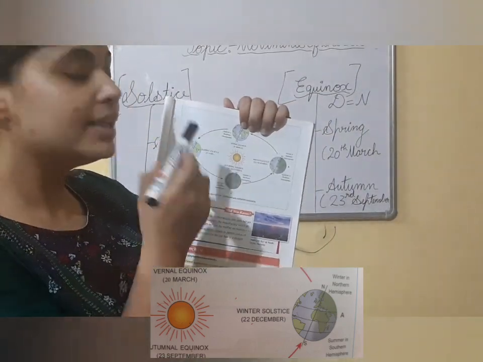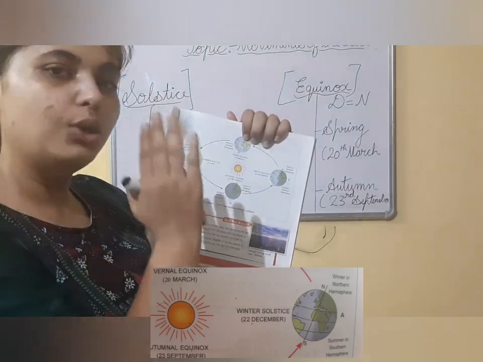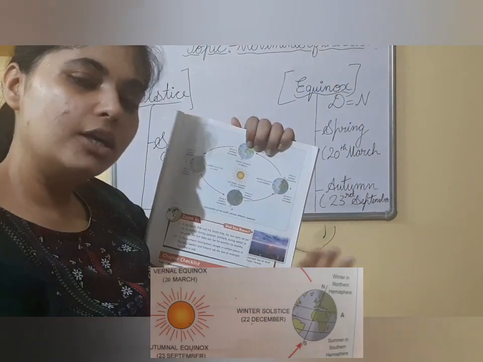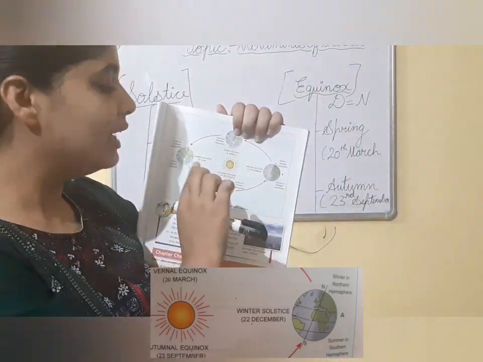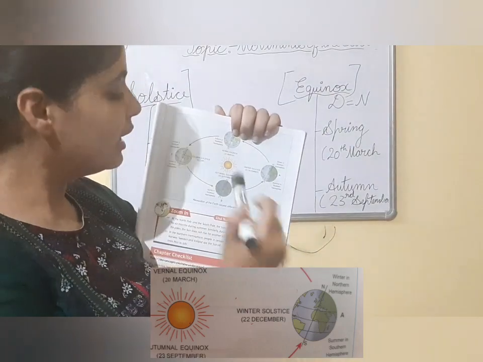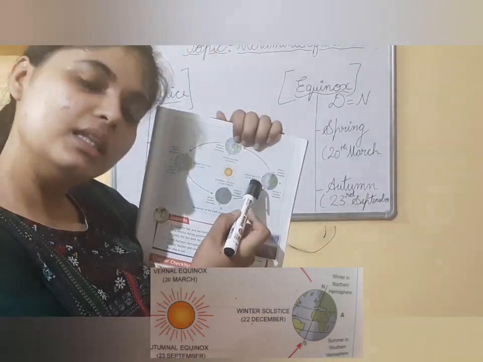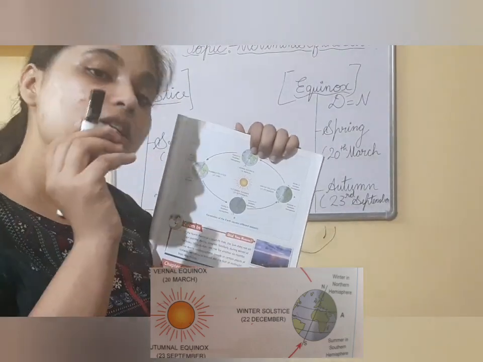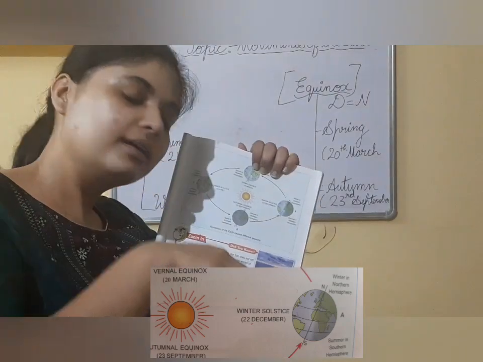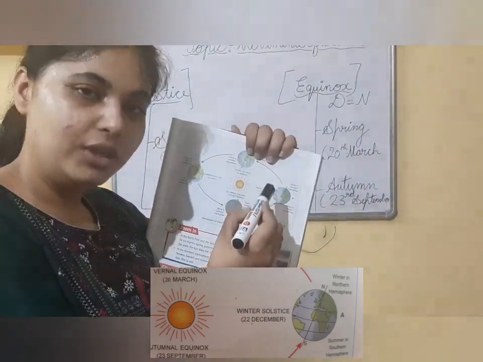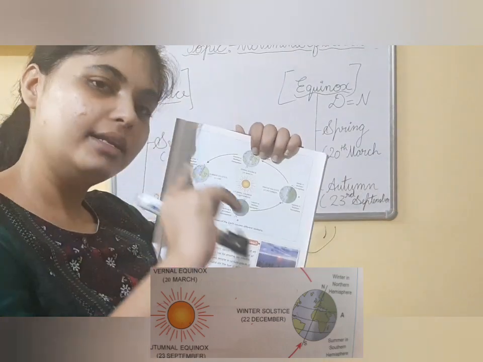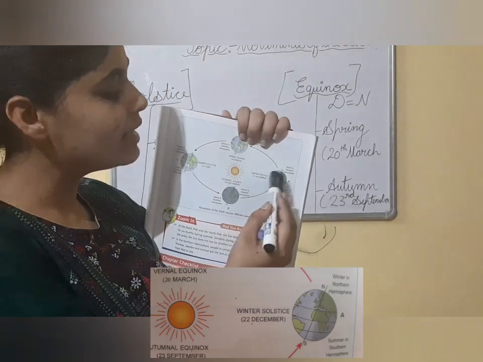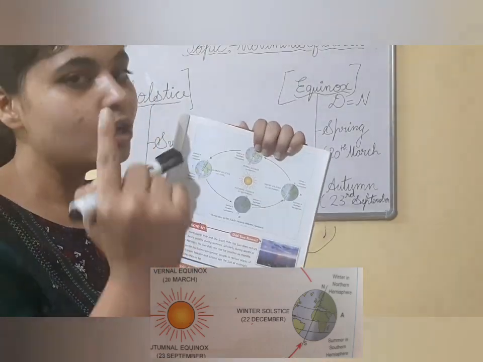See, here I told you the days continue to be long till 21st June, and 21st June is the longest day of the year. After that, the length of the days continues to decrease till 22nd December. Clear? On 22nd December, the length of the day is shorter and the length of the night is greater. So this is the shortest day of the year, where the night is longer than the day, and this is known as winter solstice. So winter solstice in the northern hemisphere, but summer solstice in the southern.